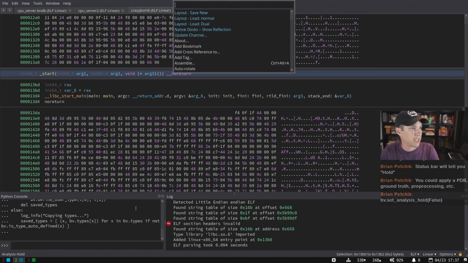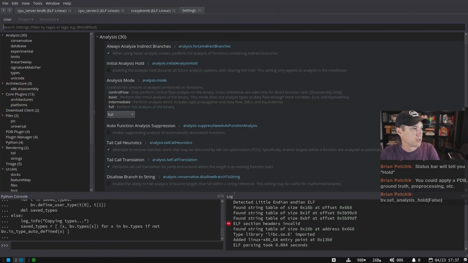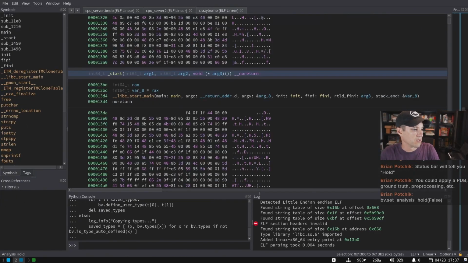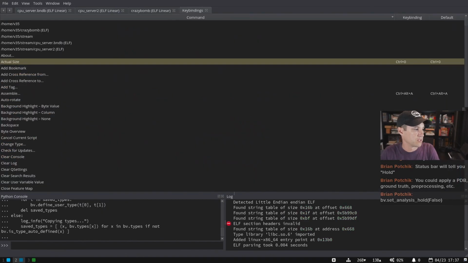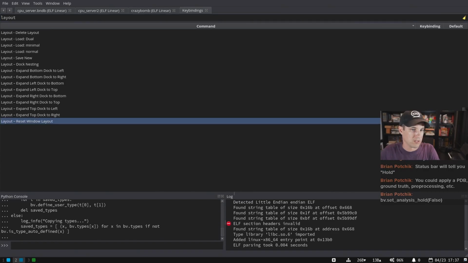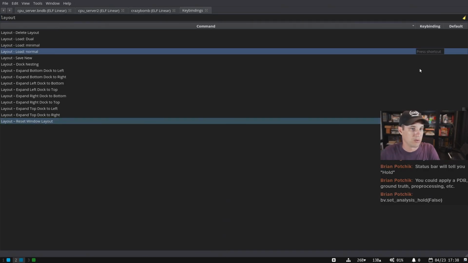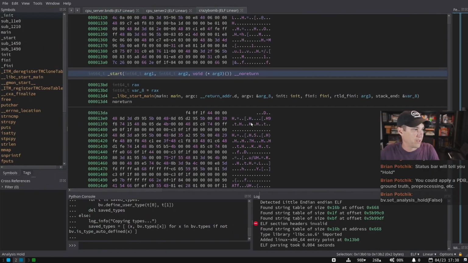here, let me do my layout. We'll do dual, no, we'll do normal. I might even remap Control Shift R, what I think I'm gonna do. So I think this is a good example. I'm gonna take reset, let's see. So I currently have Control Shift R as the default for that. So remove that. And I'm gonna set normal Control Shift R. So I can set my layout to be the default layout when I wanna reset things. So yeah, there we go, I like that.